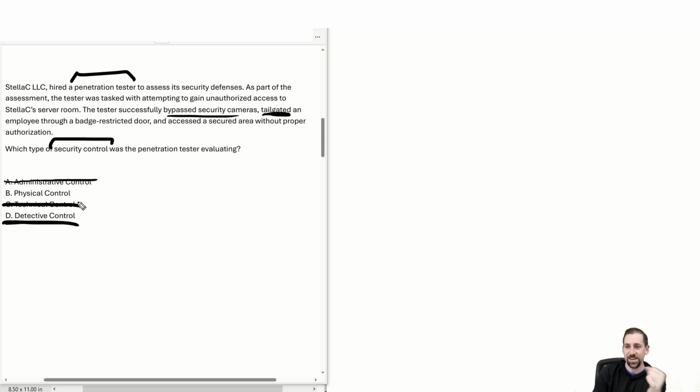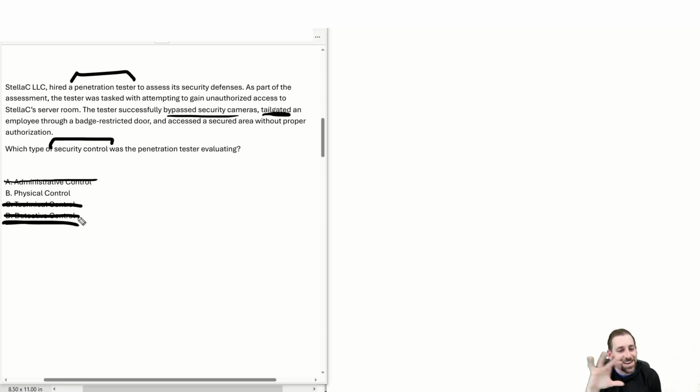Now, what have we discussed here? Bypassing security cameras, physically observing an infrastructure, tailgating through a door, gaining access to a physical infrastructure without proper authorization. All 3 of these fall within the domain of the physical control, whereas only one of them realistically falls within the domain of the detective control.